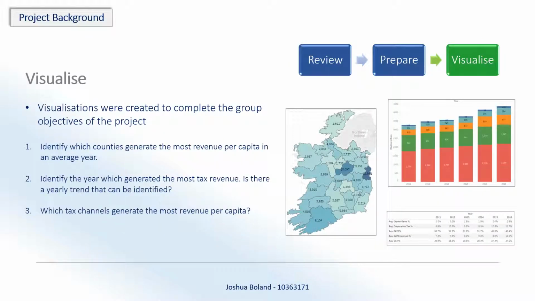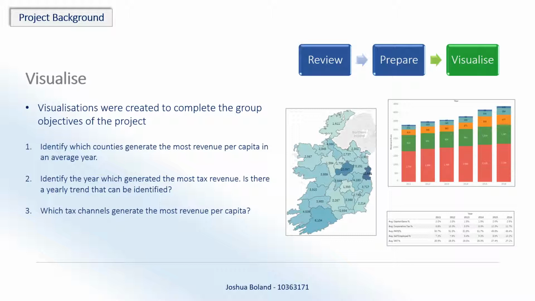And the visualizations we used to complete this, so the objective to identify the counties which generated the most revenue per capita in an average year. We had that all broken down in the choropleth there on the right hand side. You can see Dublin, Westmeath jumping out there, Cork, and then trailing off there into some of the smaller counties.